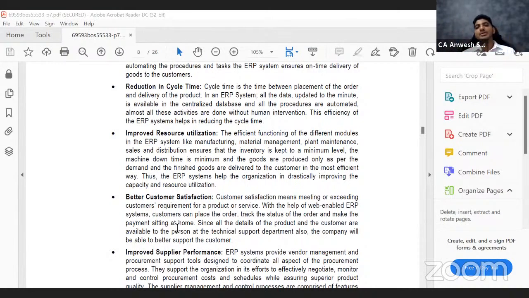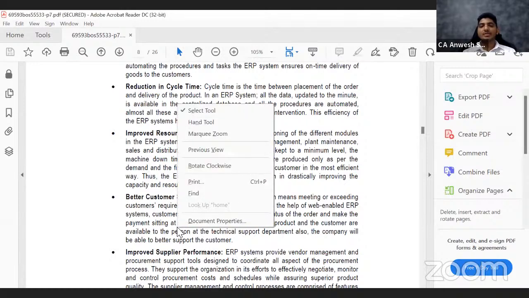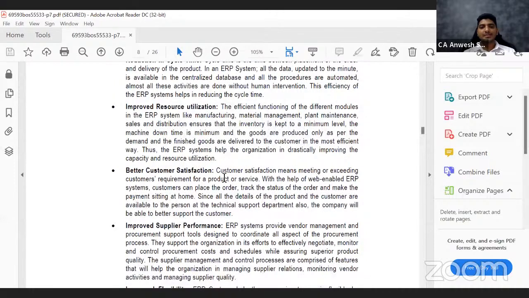Or I'll give you a further simpler example. Whenever you place an order on Amazon, you can always check where your order is. It will say it is shipped from Mumbai, it has reached Bangalore, it has reached your hub. Today it will be delivered. So how will you get to know? Because everything is integrated with the help of an ERP. Okay. So next, let us go to the next point.